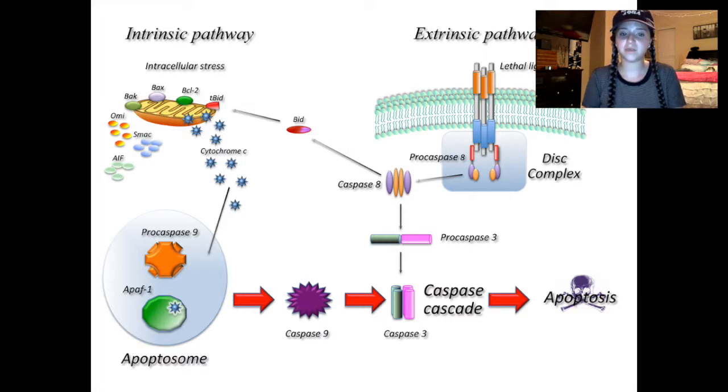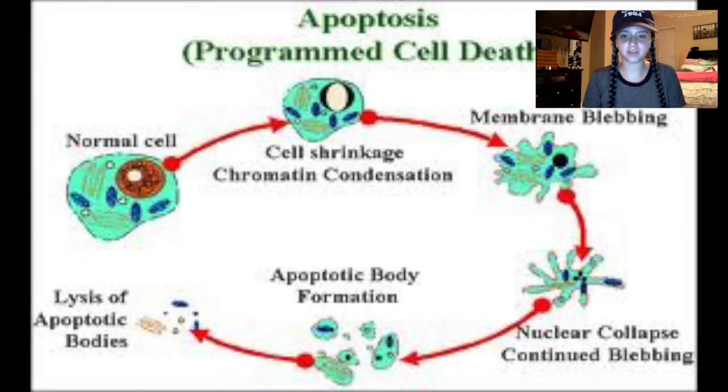It can be confusing because of the fact that apoptosis can begin both inside and outside the cell, but trigger the same reactions. There are three main steps: initiation, execution, and phagocytosis. Apoptosis can start from three different pathways, one from outside the cell and two from inside the cell.